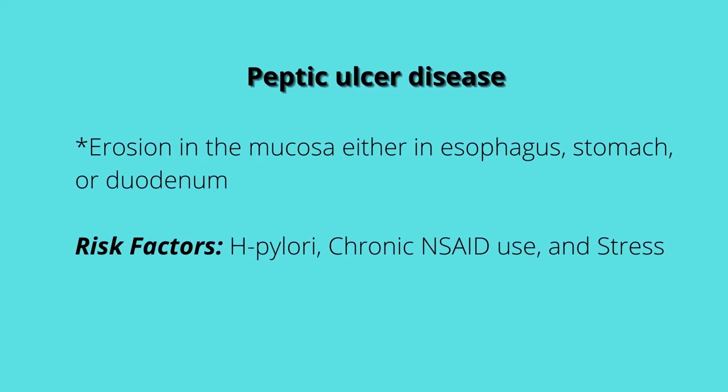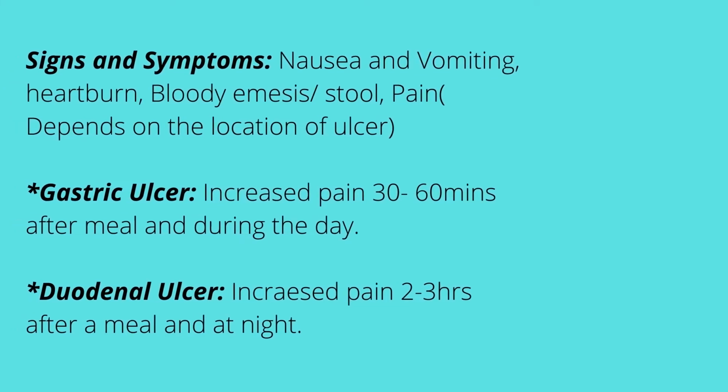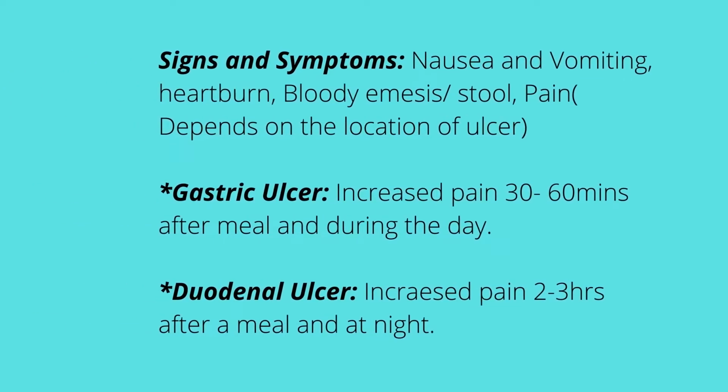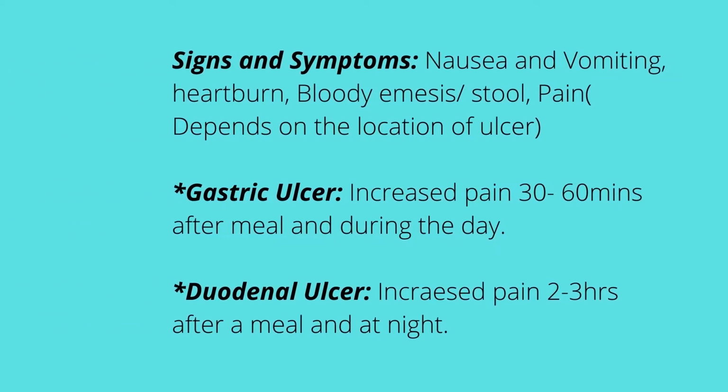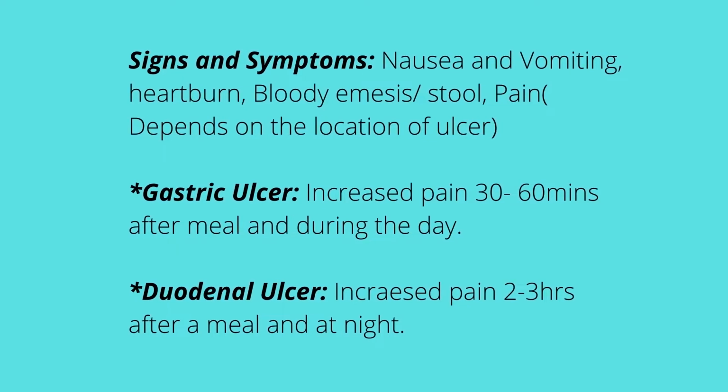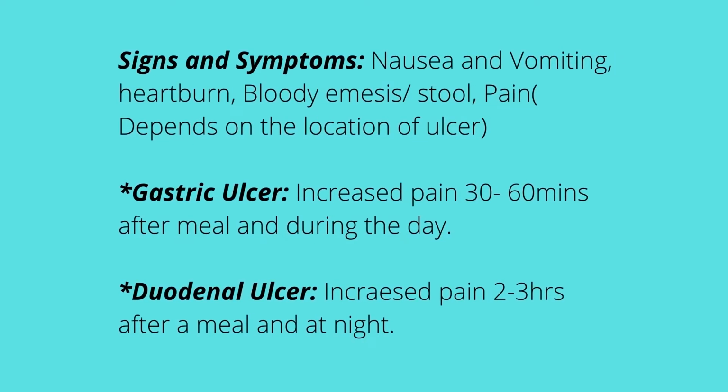Some key risk factors for peptic ulcer disease are chronic use of NSAIDs, stress, and H. pylori infection. Signs and symptoms include heartburn, bloating, possibility of bloody emesis or stool, pain, and the pain will be different depending on the location of the ulcer. We'll have some vomiting. With gastric ulcer, the pain will be worse for the patient 30 to 60 minutes after the meal, and the pain will be worse when eating.